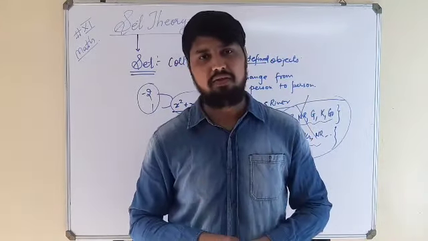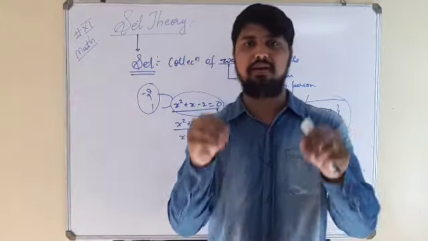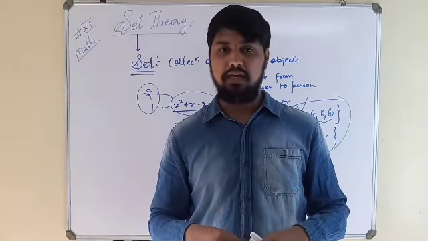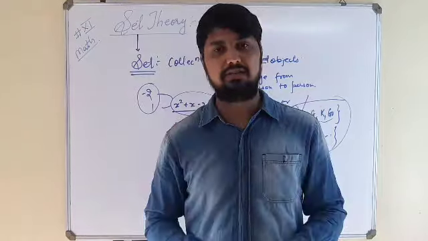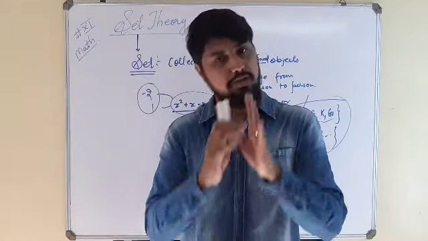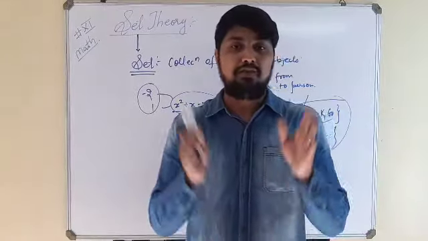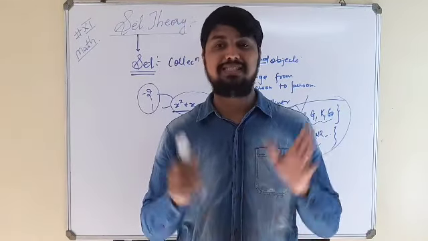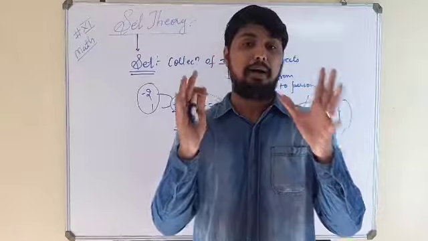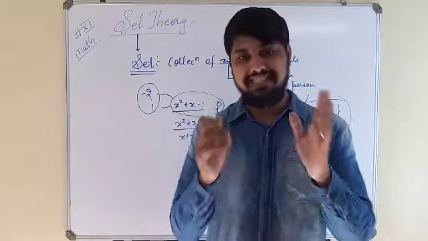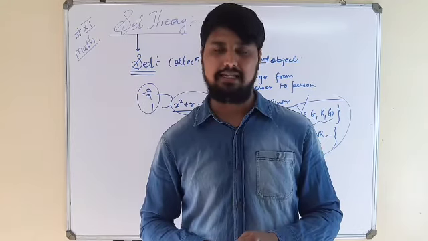If I say the current 7 wonders of the world, as per me the 7 wonders will be this, as per you also the 7 wonders will be the same, as per your friend's knowledge the 7 wonders will be the same. So in this case we can say that the set is not varying. The objects are not varying from person to person. So this collection we will call a set.